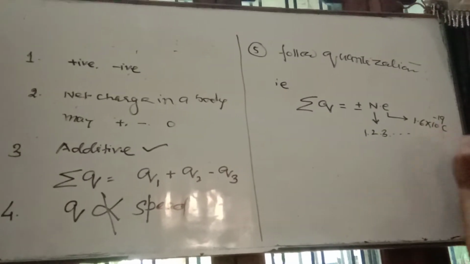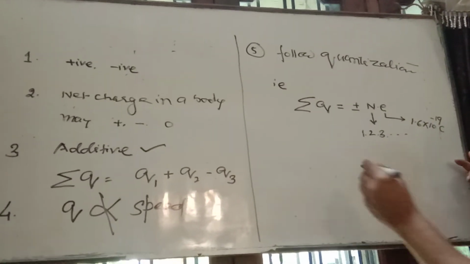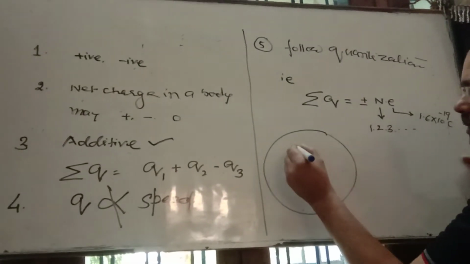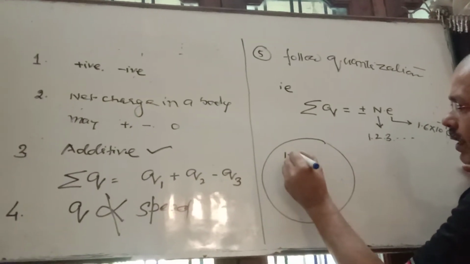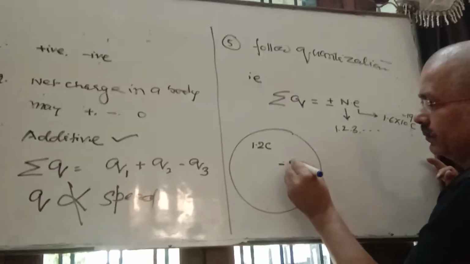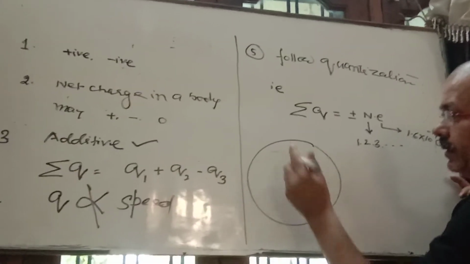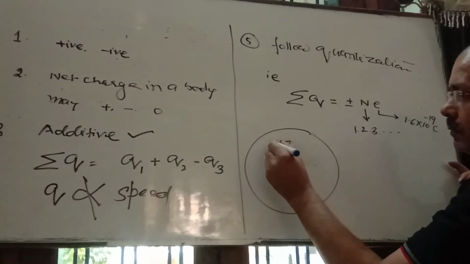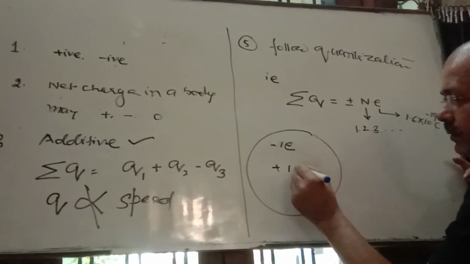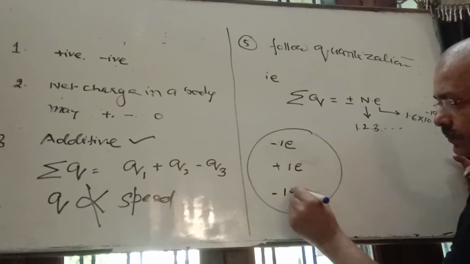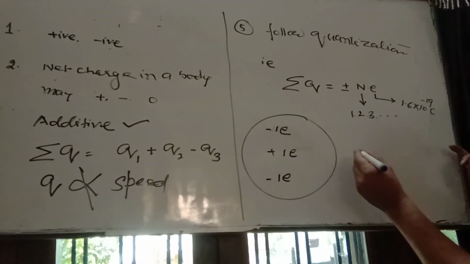Suppose here is a body having charge: minus, or you can say 1 electron, 1 proton and 1 more electron. So what is the net charge on the body?